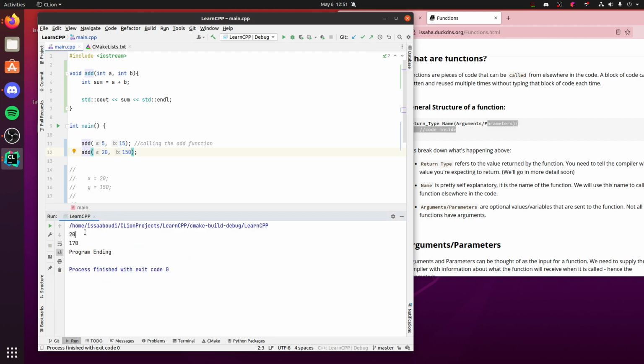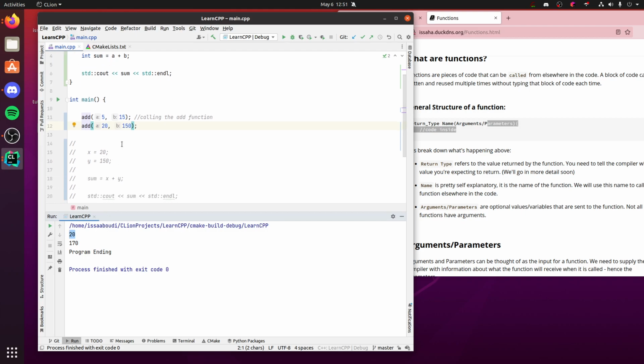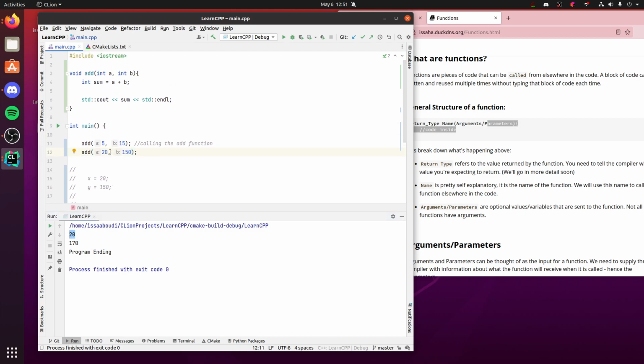So this was the same as before when we had them hard coded in the function. But now the numbers have changed. It's now 20 plus 150, and we can verify that with a calculator. These are small enough numbers that I can do this in my head, but you could test this with any number. Should work as intended.